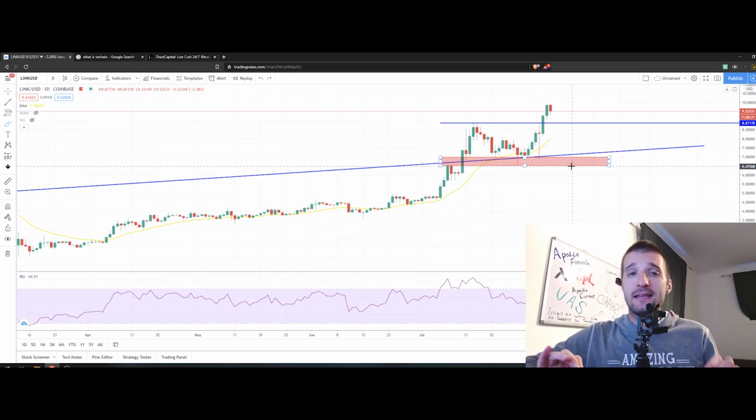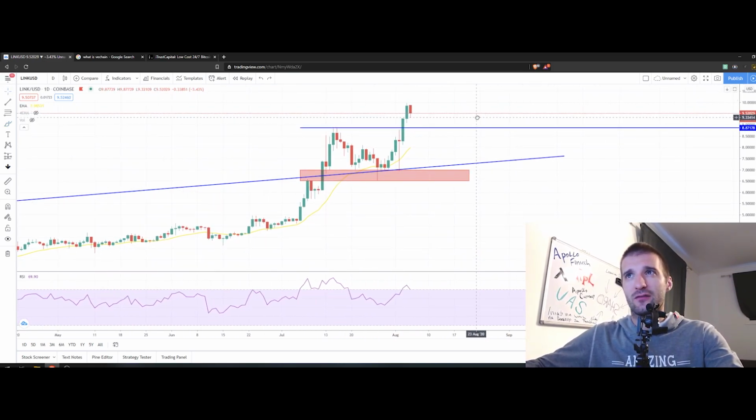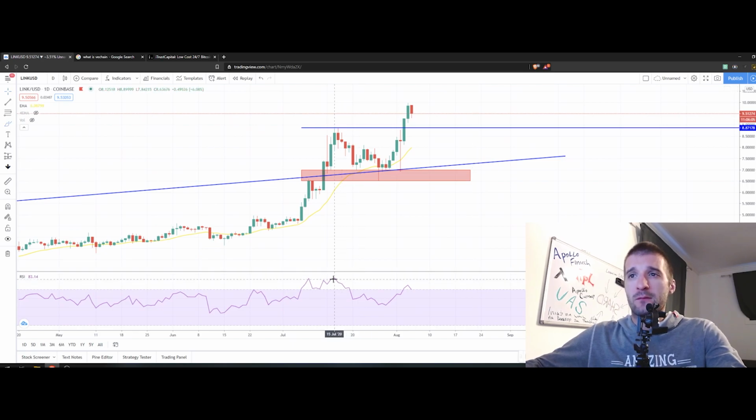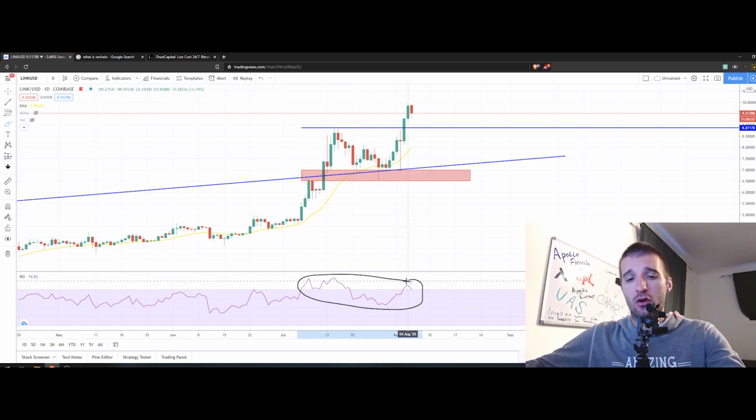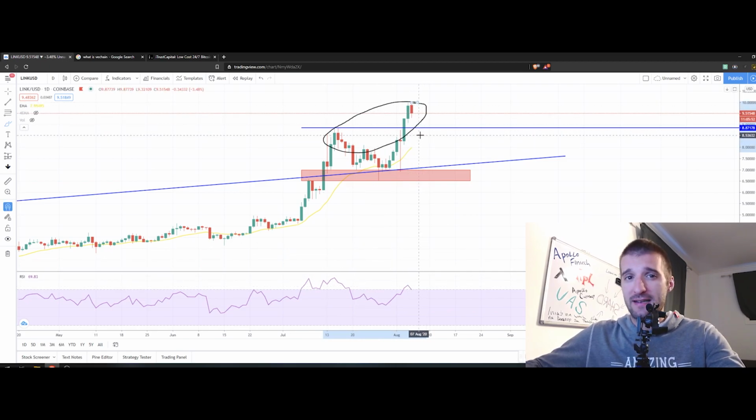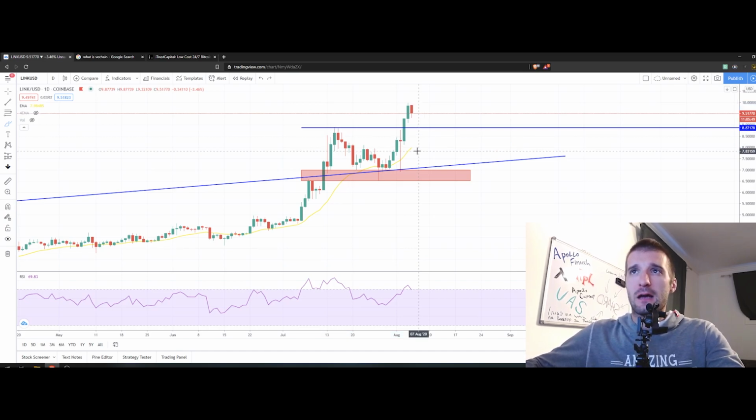Now, I did notice some bearish stuff over here, and this is the reason why we brought in RSI, especially because it's on the daily chart, and I don't like what I see on the RSI just today. The thing that I'm talking about is bearish divergences. Bearish divergences are when the RSI is showing us a little bit lower strength while the chart is trying to deceive us with higher prices. You need to be very careful about bearish divergences because smart traders are going to respect this and follow this for sure. Look what I mean.